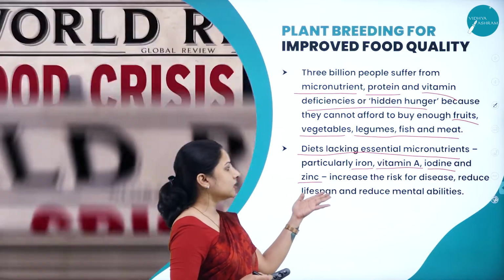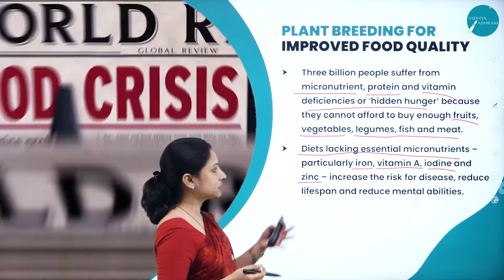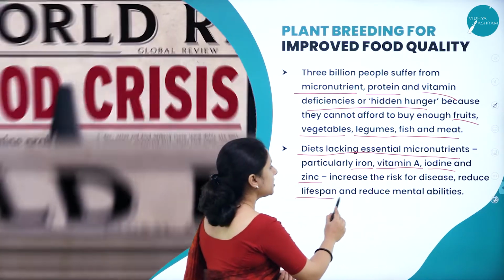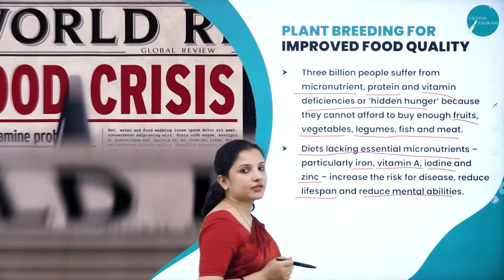All these deficiencies will also reduce the lifespan and reduce the mental abilities of the people.